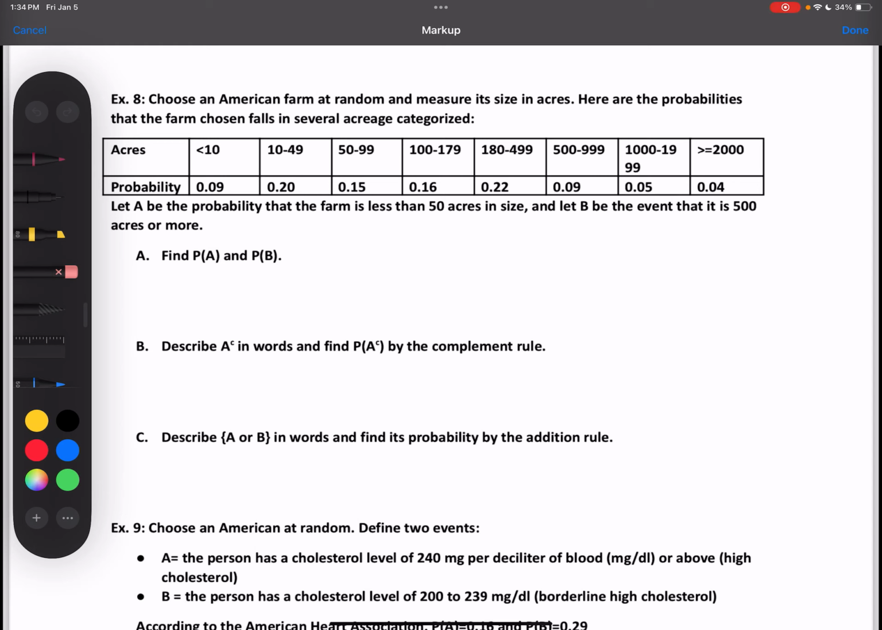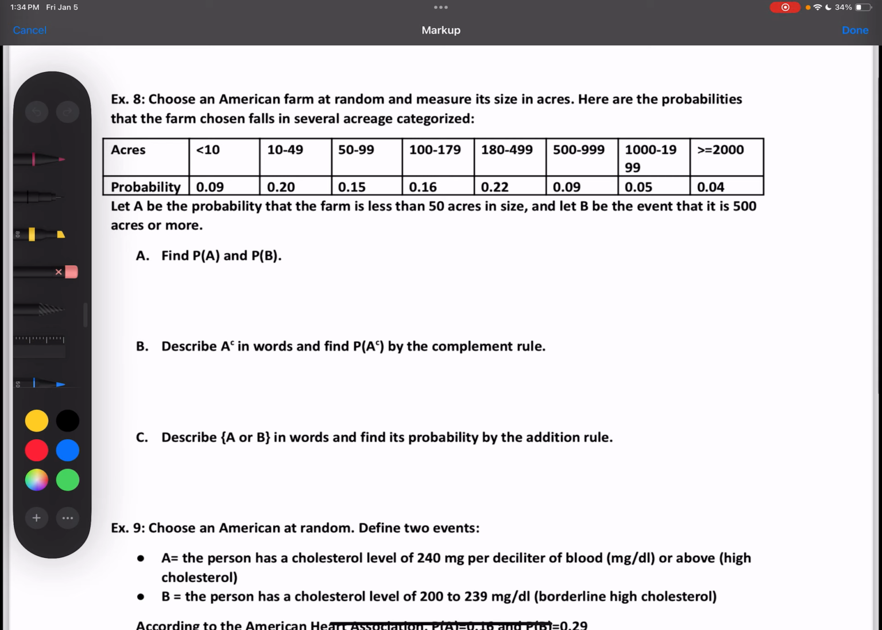All right. Choose an American farm at random and measure its size in acres. Here are the probabilities that the farm chosen falls in several acreage categories. Let A be the event that the farm is less than 50 acres in size, and let B be the event that it is 500 acres or more. Find the probability of A and the probability of B.